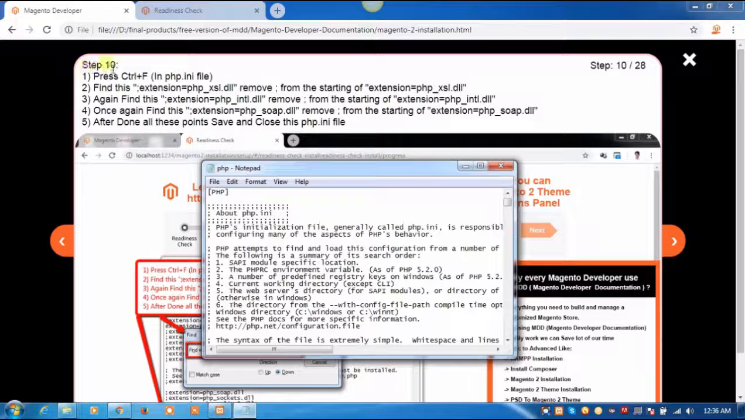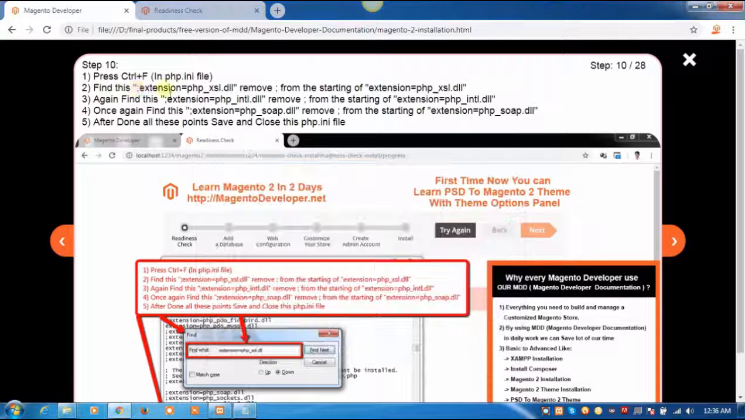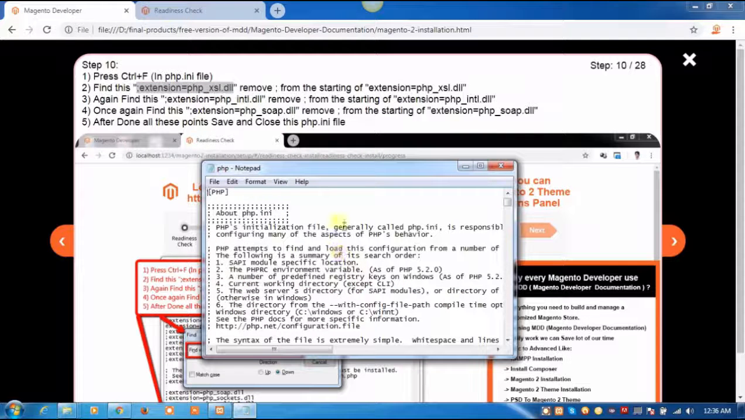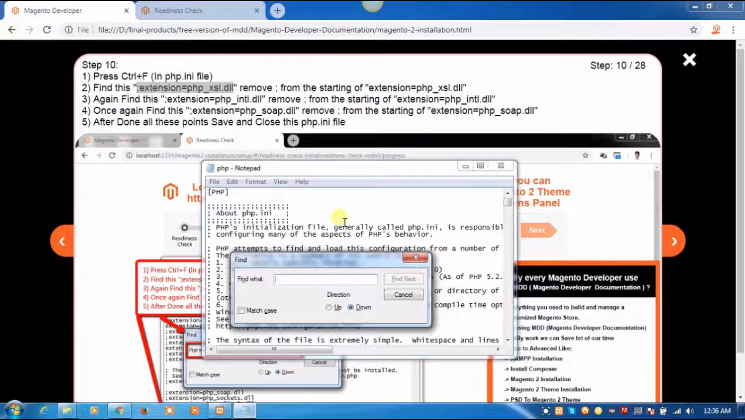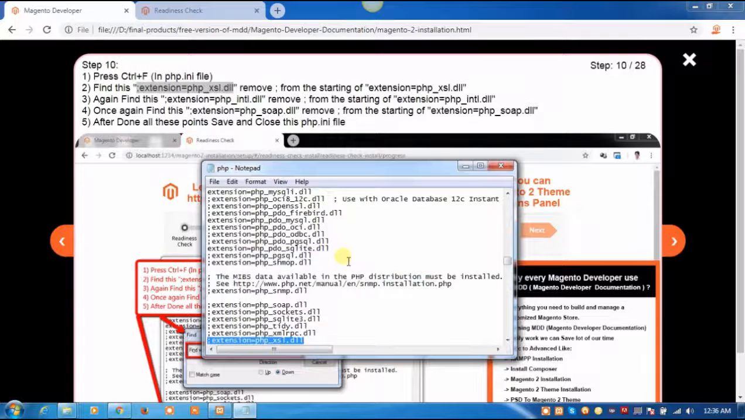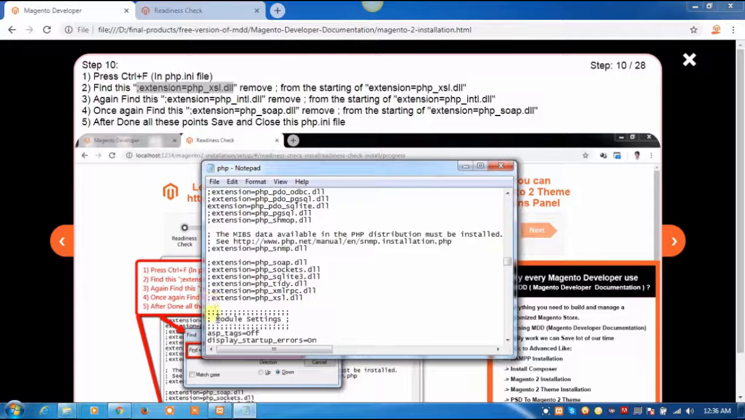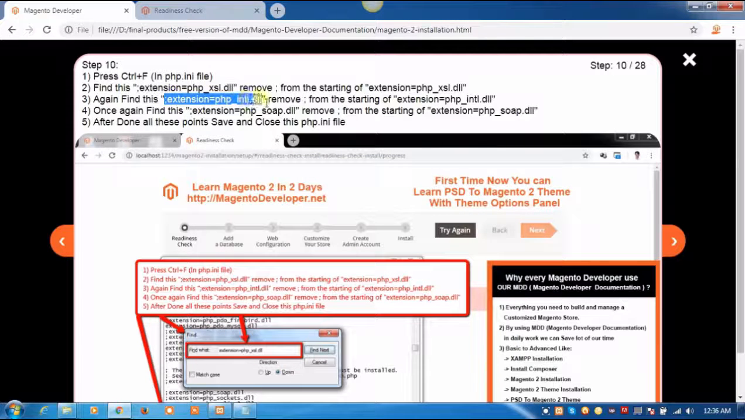Step 10. Press Ctrl plus F in the php.ini file. Copy this. Press Ctrl F. Press Ctrl V. Click on find next. Remove the semicolon from the start. Copy this.